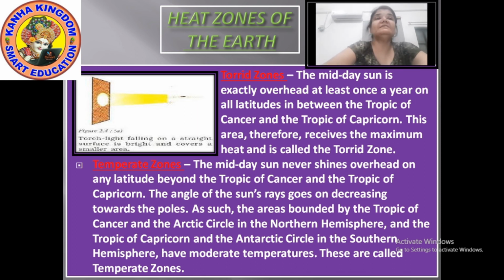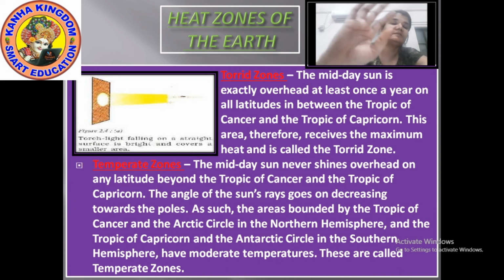The midday sun never shines overhead on any latitude beyond the Tropic of Cancer and Tropic of Capricorn. The angle of the sun rays goes on decreasing towards the poles, meaning towards the North Pole and the South Pole.